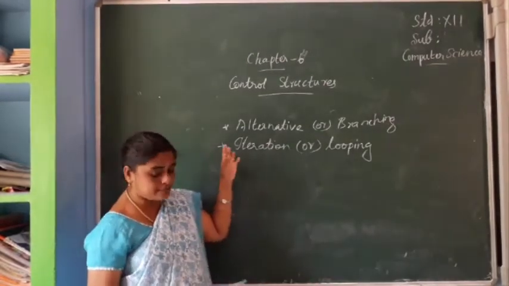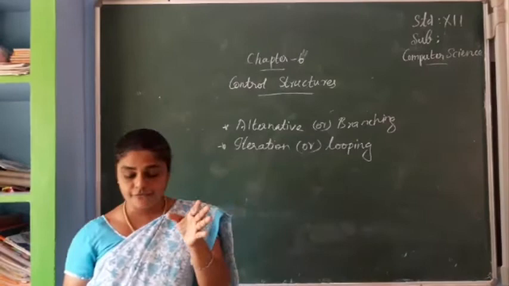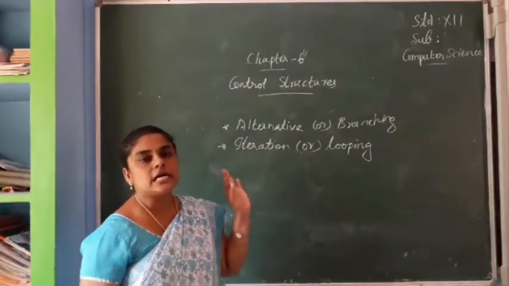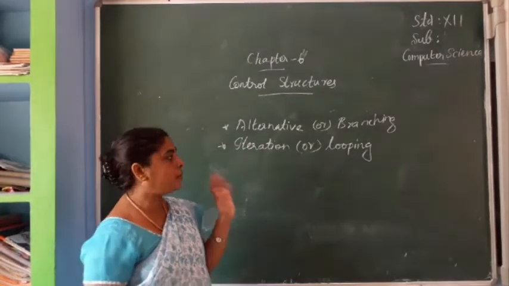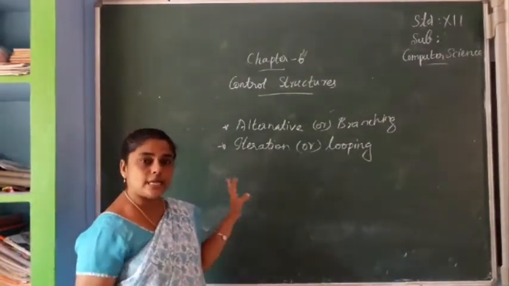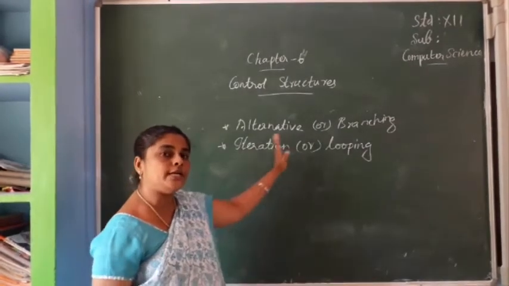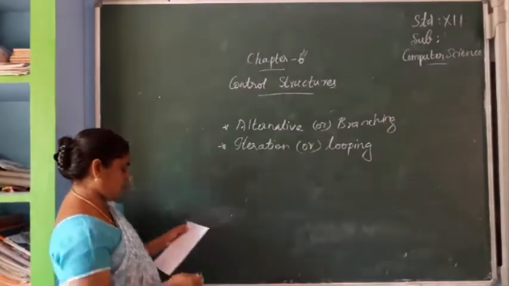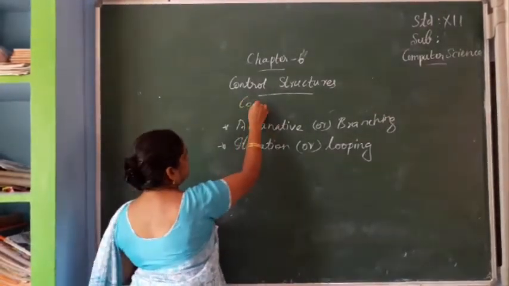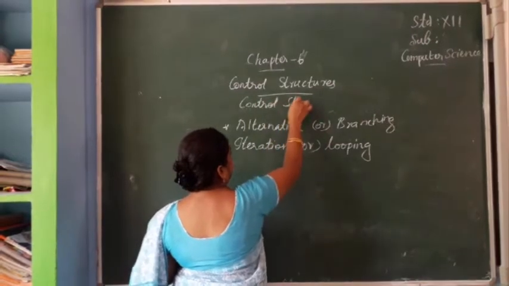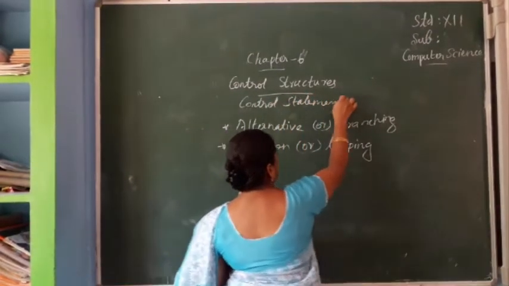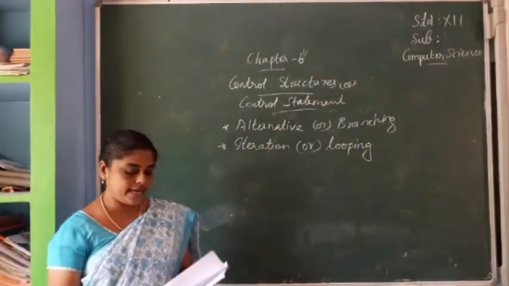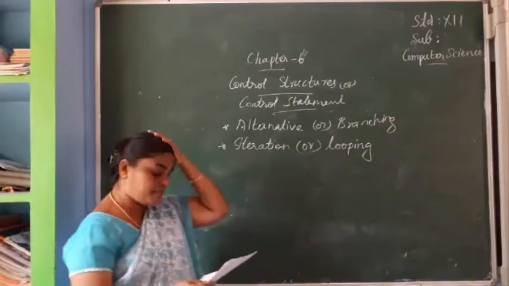That means a program statement that causes a jump from one part of the program to another part of a program is known as a control structure. A program statement that causes a jump from one part of the program to another part of the program is known as a control structure. This is also known as a control statement. Can you understand this much?